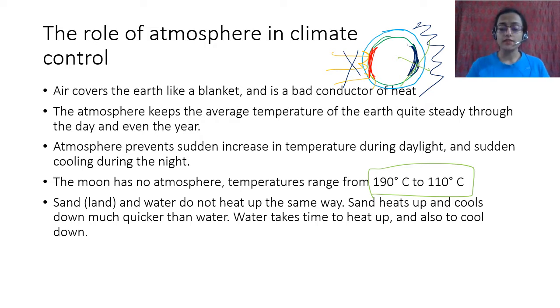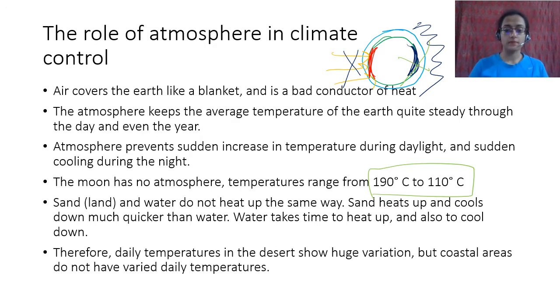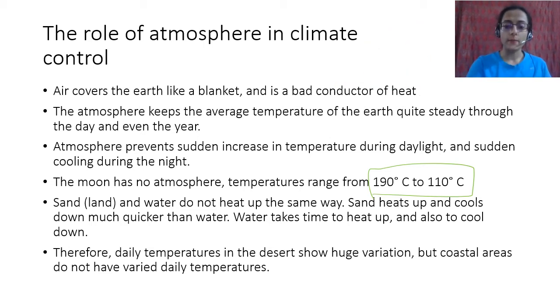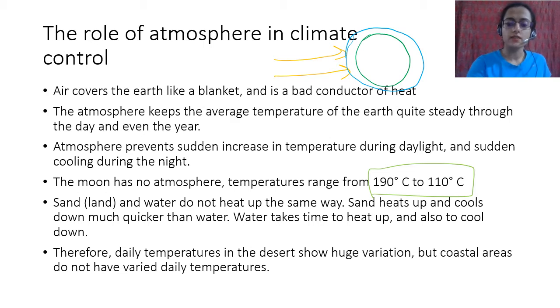So okay, I'll explain how this happens actually. What happens is the atmosphere traps the heat. So heat came here, and it enters the atmosphere. Then some part of this heat is given up and some part of it gets trapped in the atmosphere. Now because it gets trapped, it takes a lot of time for it to dissipate.